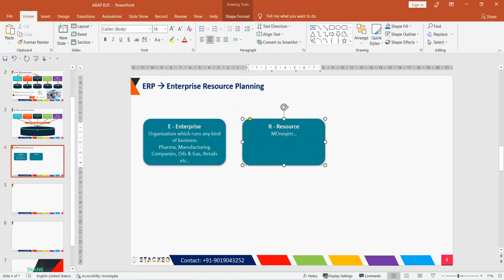To run any business, without money you cannot do anything. If you want to run a business, then you should have money. That is a resource. If you are a manufacturing company, in that case you also need machines. Without machines you cannot do manufacturing.